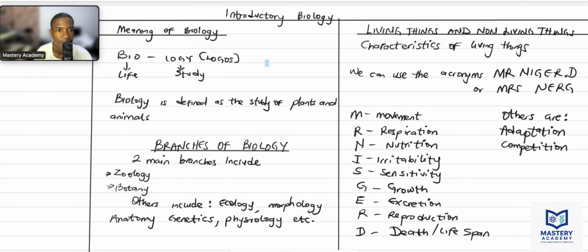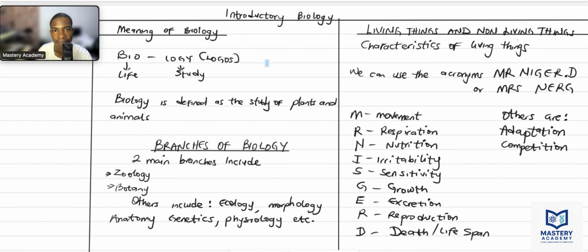Today we're talking about a very important concept. We're talking about introductory biology. Definitely, you have been hearing the word biology as a subject on its own. So we're talking about the meaning of biology, the branches of biology, and living things and non-living things.